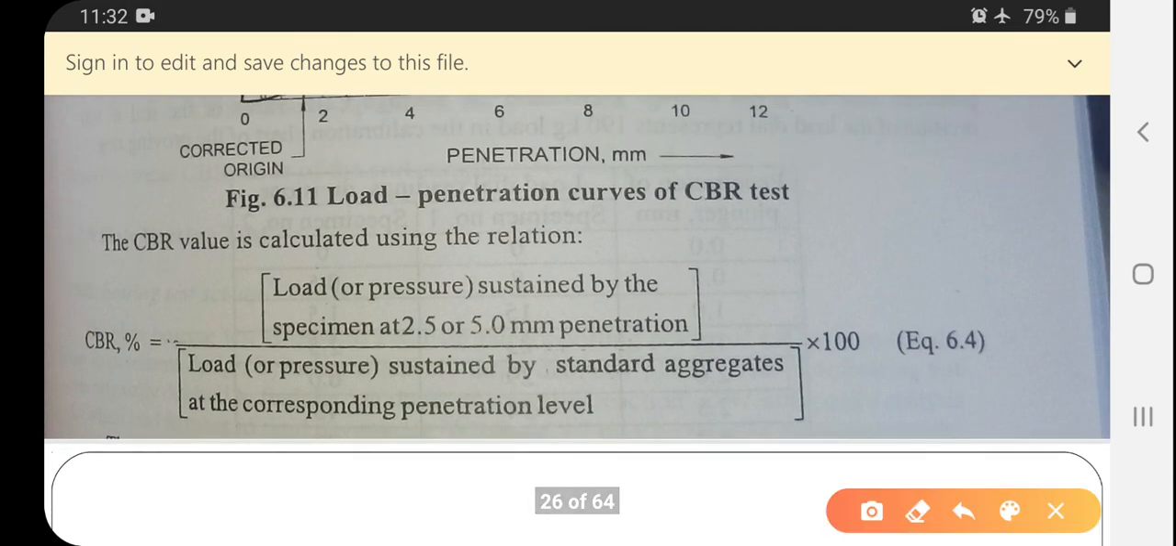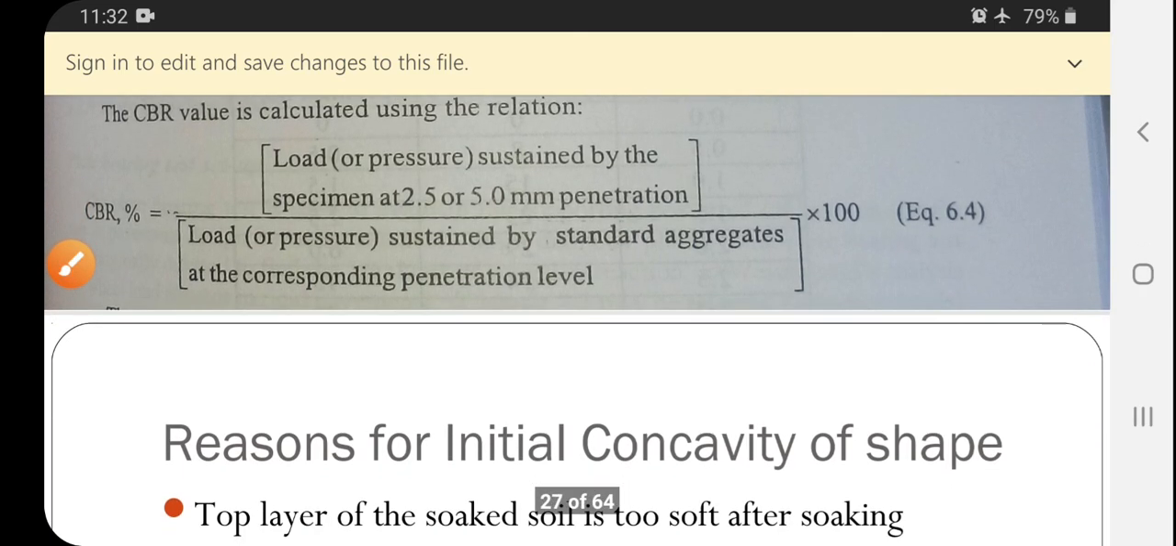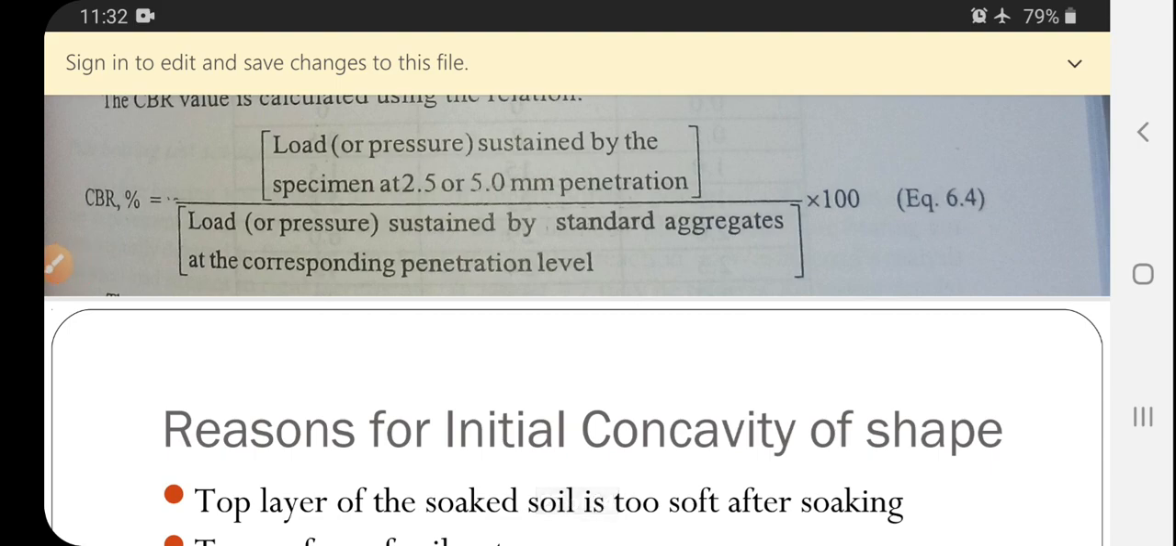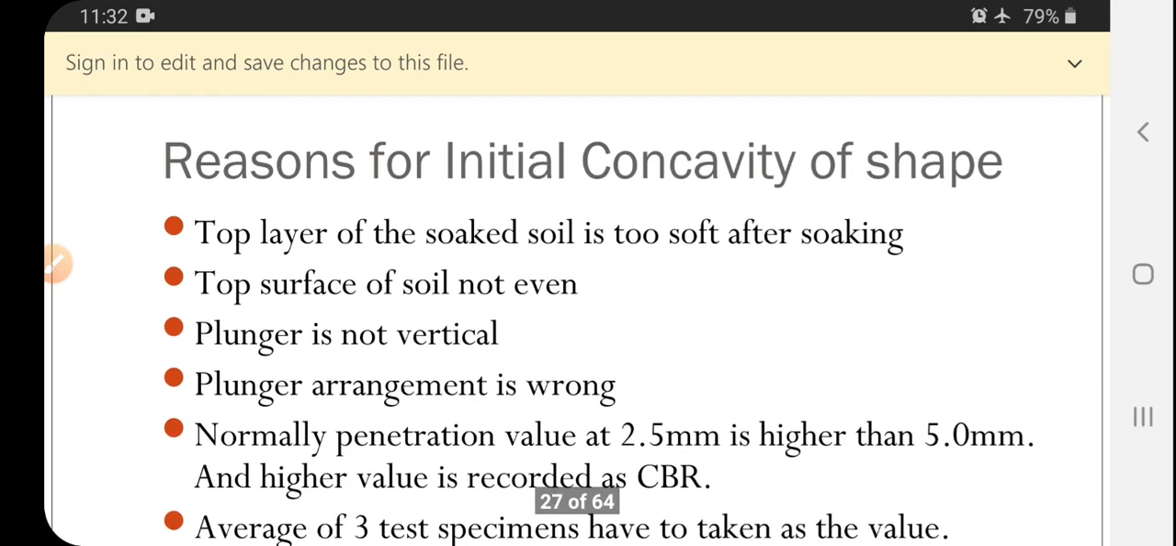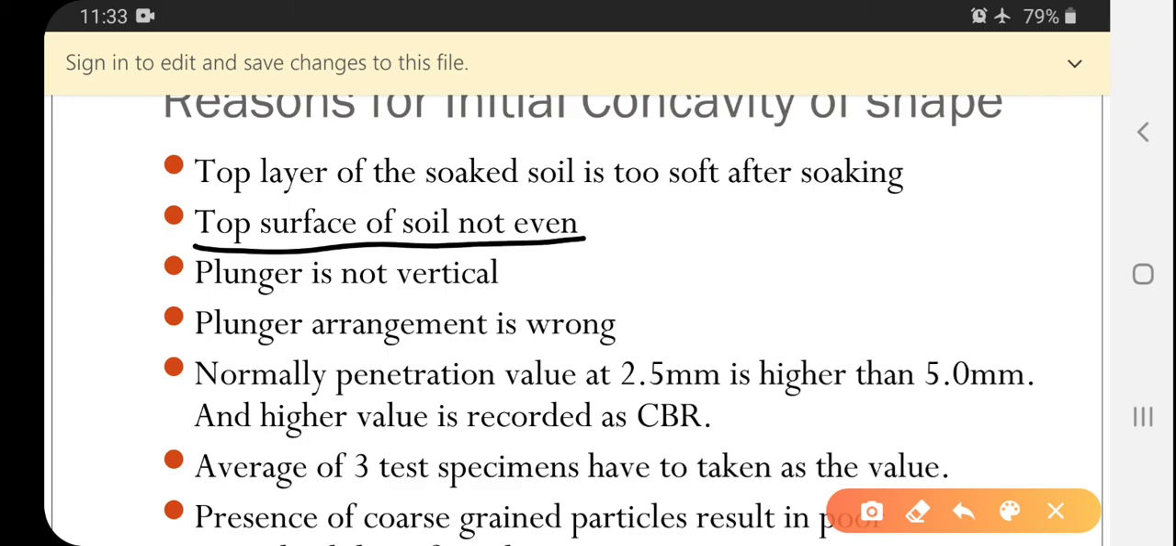So the CBR value is calculated using the relation: percentage of CBR equals the load sustained by the specimen at 2.5 to 5 mm penetration divided by the load or pressure sustained by the standard aggregates corresponding to that penetration level, times 100. Next, reasons for initial concavity shape. The top layer of the soaked soil is too soft after soaking. The top surface of the soil is not even.